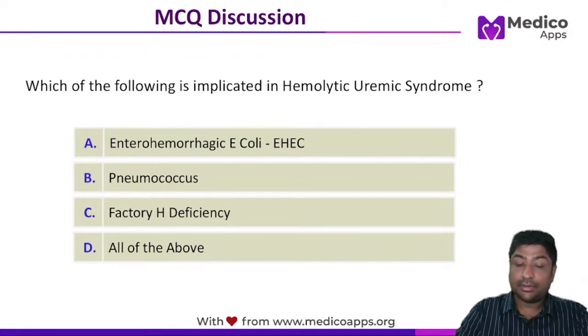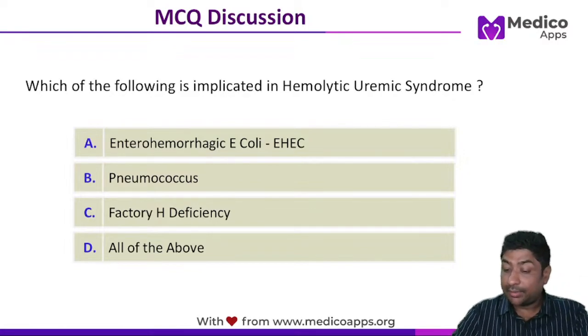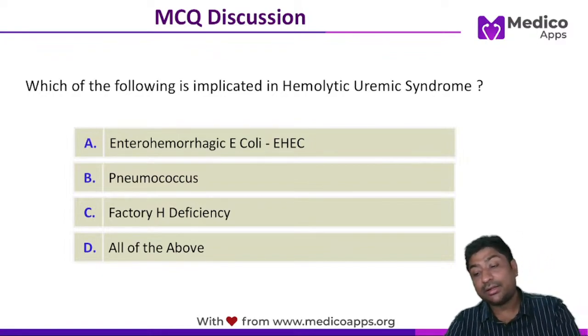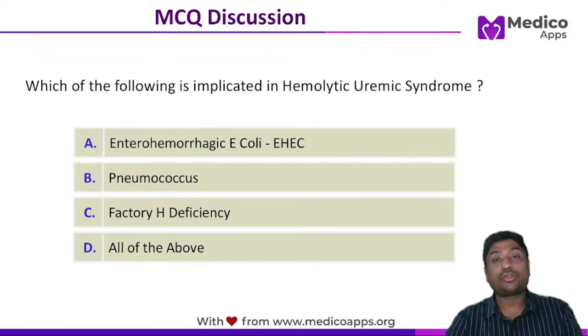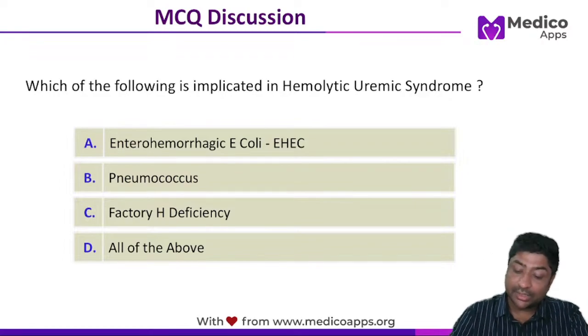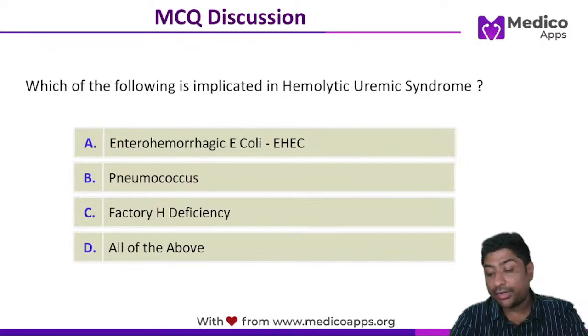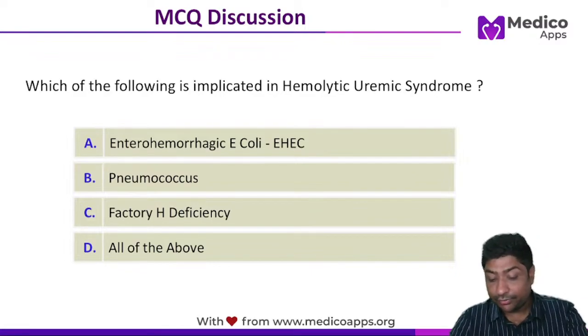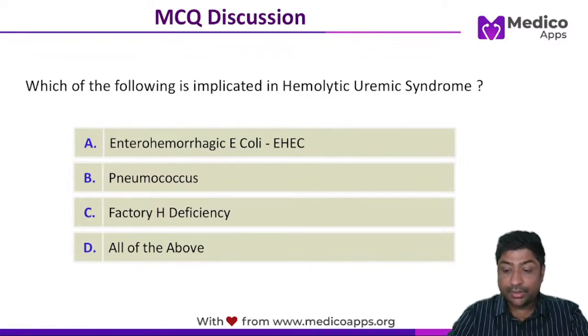And R is basically reticulocyte, so reticulocyte count will be increased. So these are the clinical features of your TTP, that is thrombotic thrombocytopenic purpura. And if you see that case, you will clearly know that this is a clinical case of thrombotic thrombocytopenic purpura. So this brings us to the end of our session. The next question we are going to discuss tomorrow.